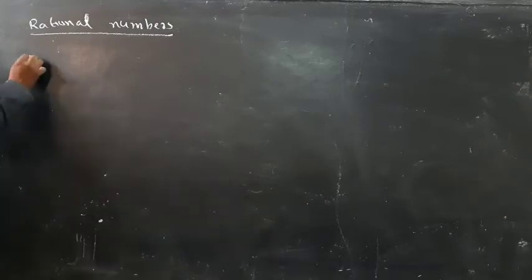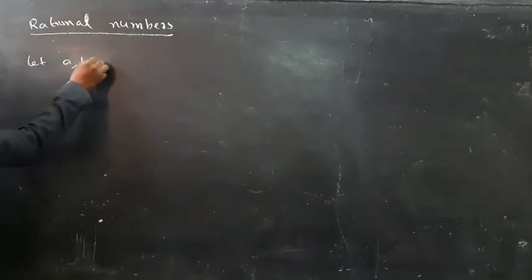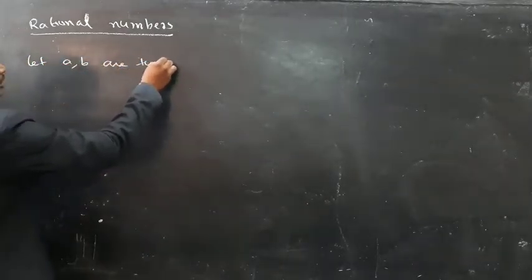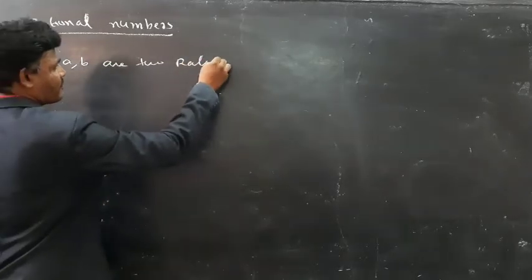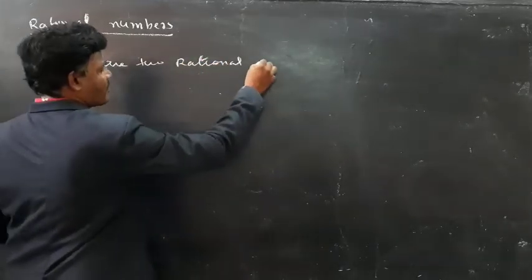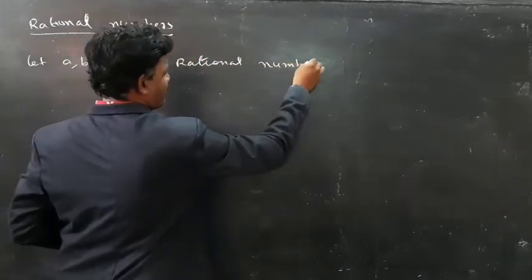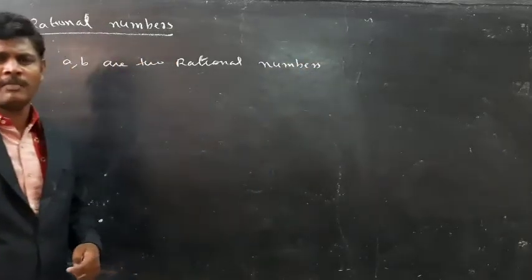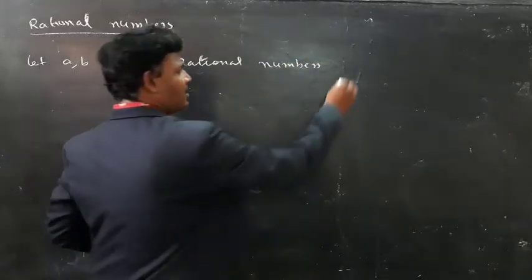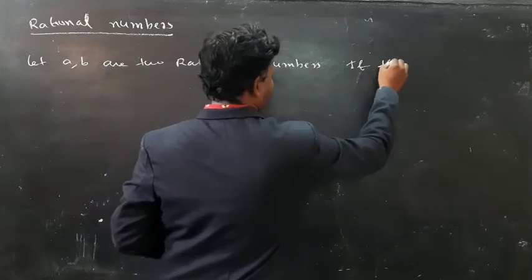So next I am going to take rational numbers. Let a, b be two rational numbers.